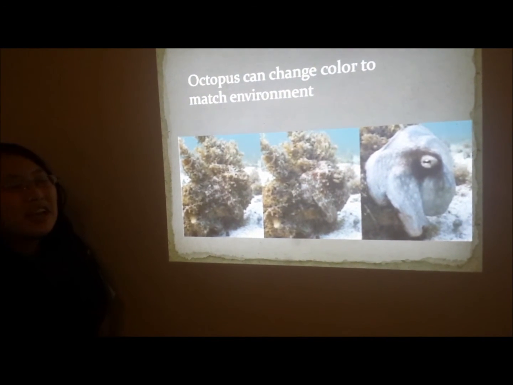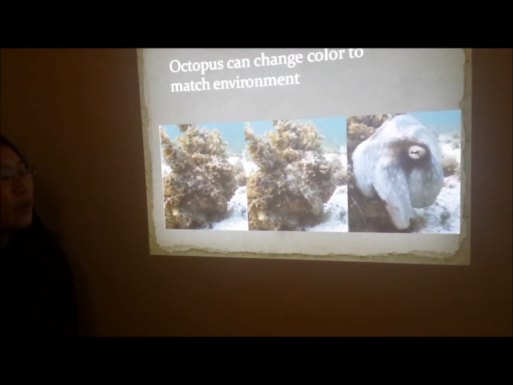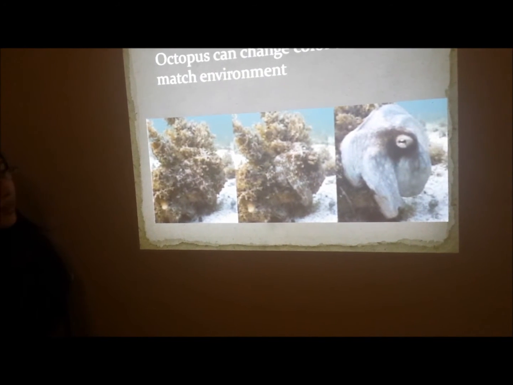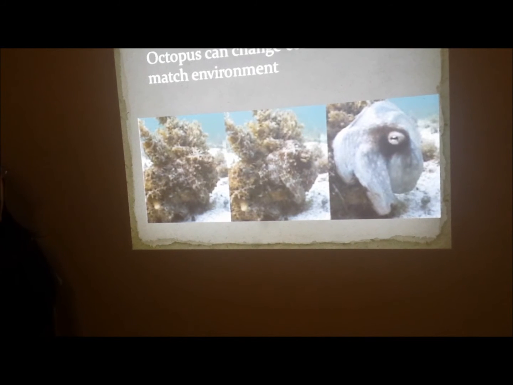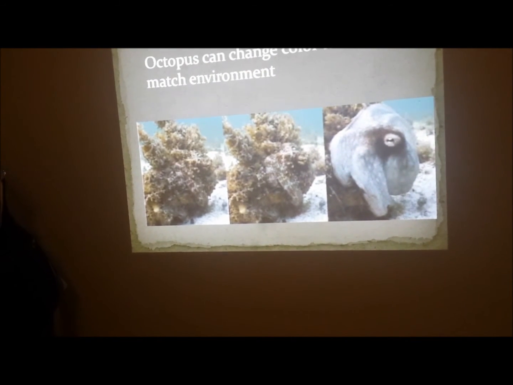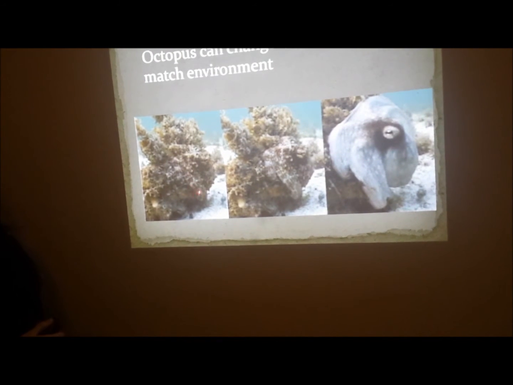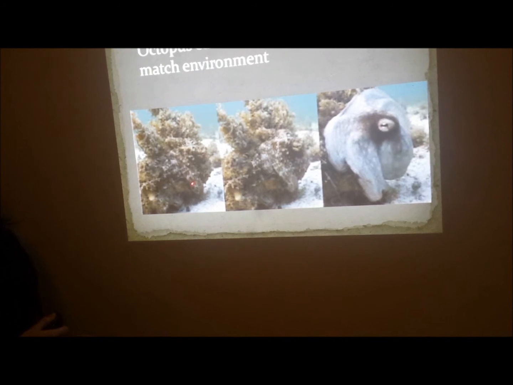Next, octopus can change colors to match their environment, which is a significant advantage in avoiding predators. They do this because sensory cells and pigmented cells in their skin allow them to copy the environment. As you can see here, an octopus is hiding in the coral reef, and you can slowly see that that's its actual form compared to when it's camouflaged.